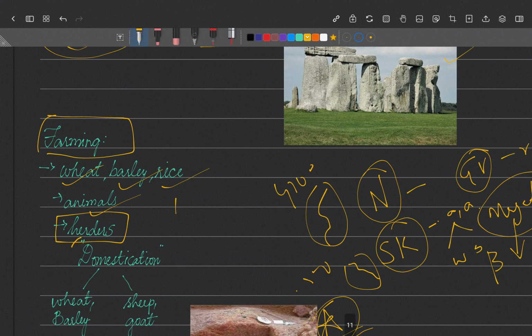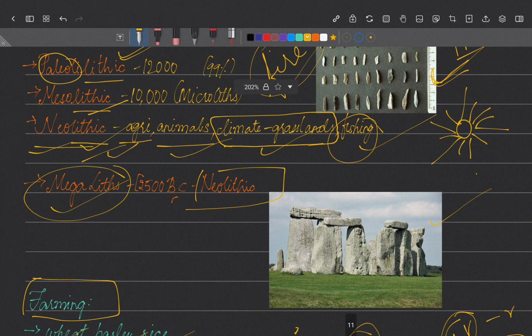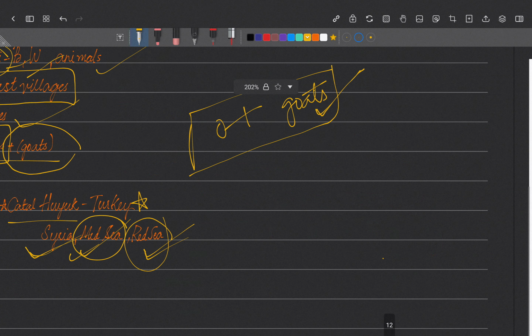We have seen Burzahom, and we have seen Merghar, and we have seen megaliths. But where are these megaliths found? And where are these Paleolithic, Mesolithic and Neolithic sites found in India? So we'll map them.